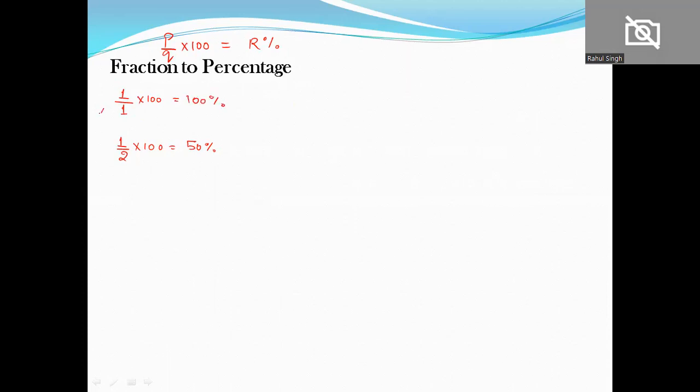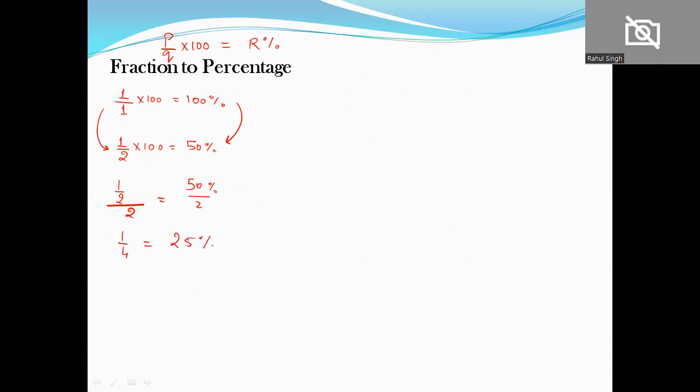You see, in going from here to here, this number is divided by 2 and this number also gets halved. Alright, let's again divide 1 by 2 entirely by 2. At the same time, if I divide 50% also by 2, then I'll get 1 by 4 and it will be 25%.